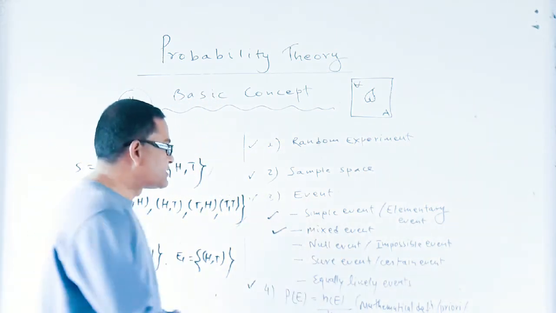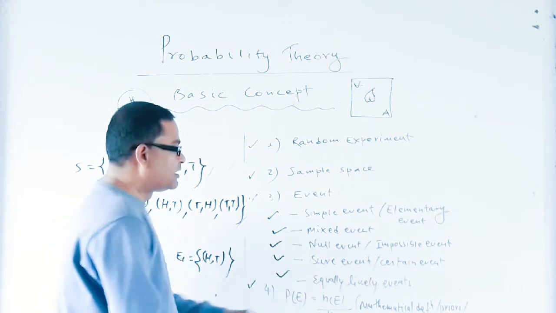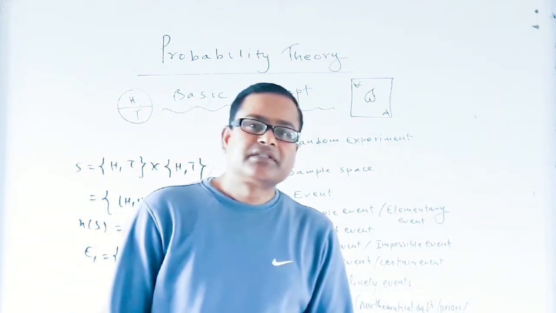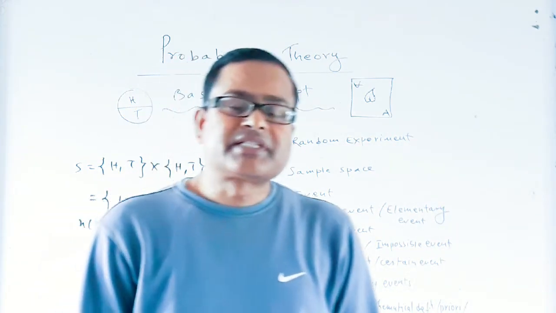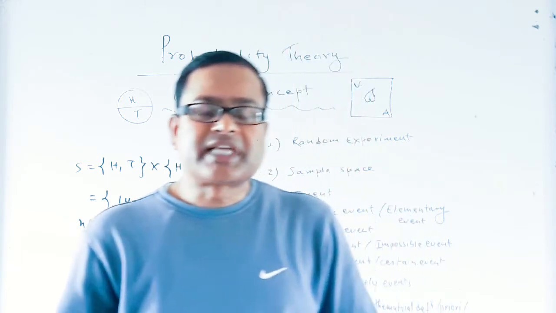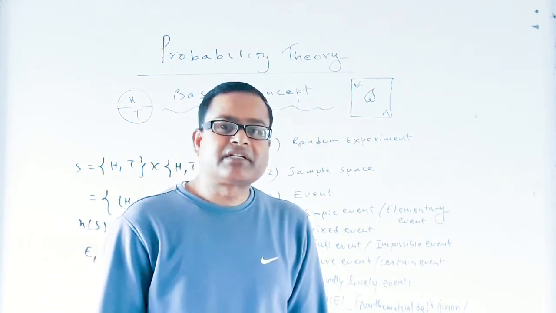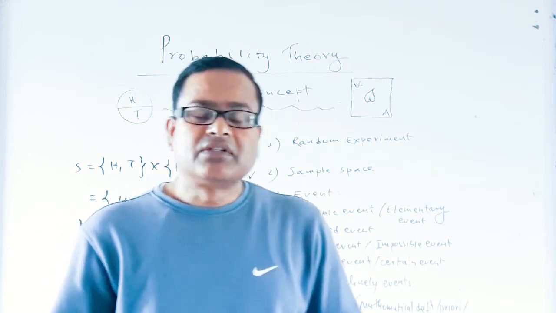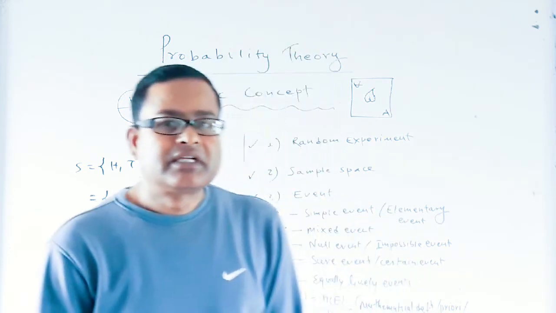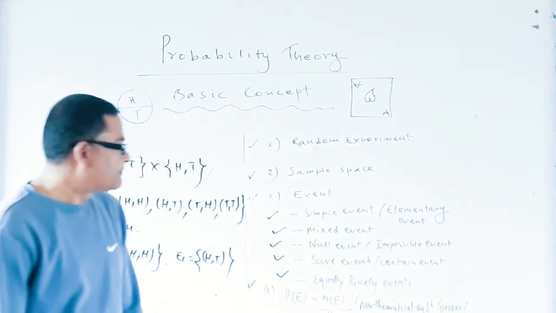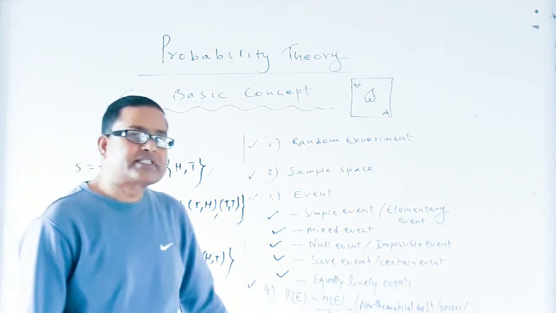Now let's discuss equally likely events. Those events whose chances are neither less than nor greater than the other events are called equally likely events.